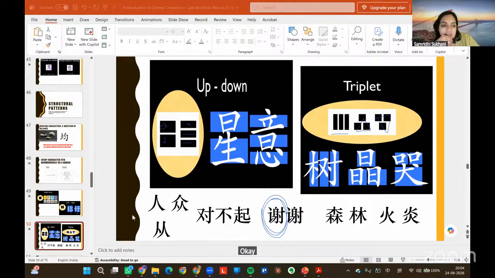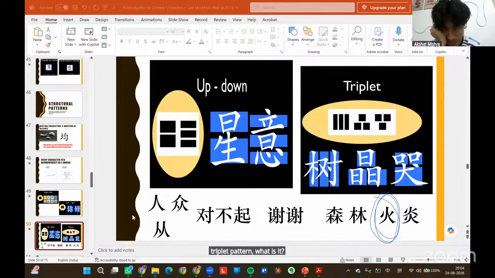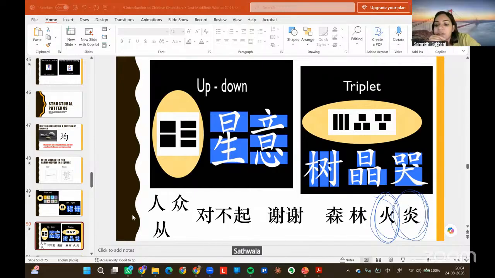Okay, let's start easy. What do you guys think this is? Is this a single body, left-right, triplet pattern? What is it? Single, single body. What is the next one? Is this left-right, up and down, triplet? Up and down. Very good. This is up and down.